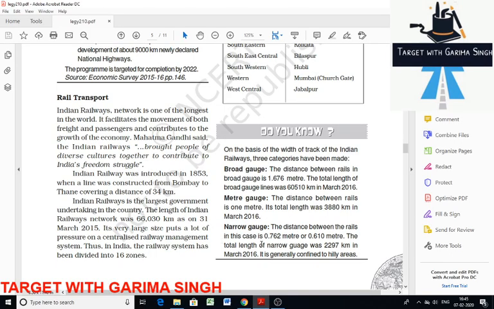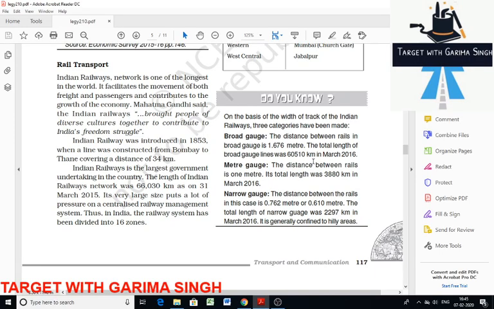Then there are gauges in Indian railways. This is important. Do you know this fact? Here it is important. So, as you can see, this is where the broad gauge lines are.